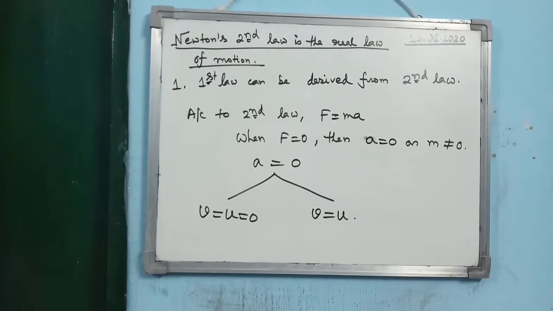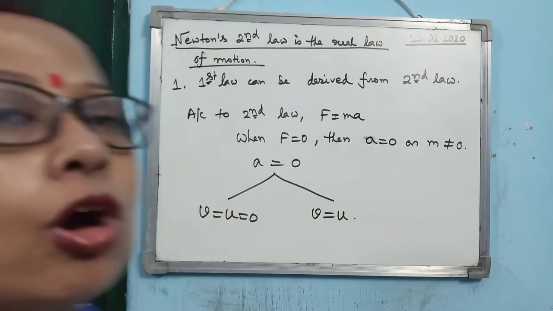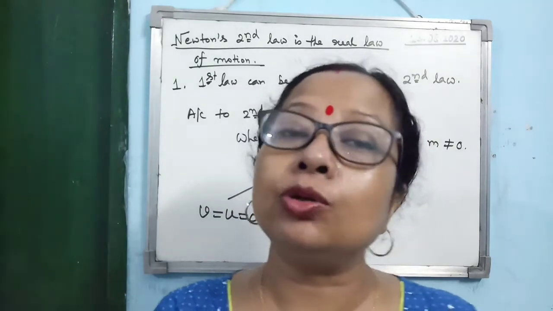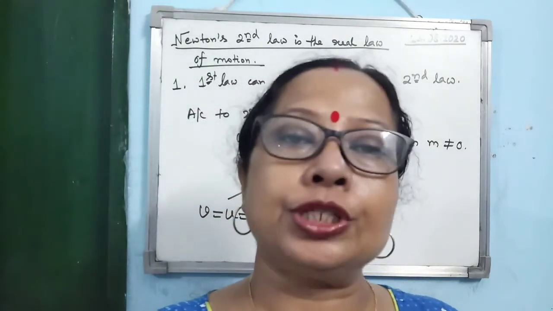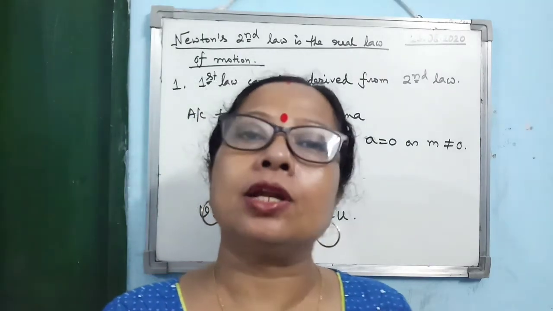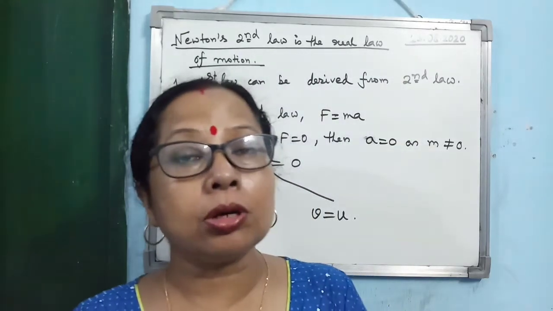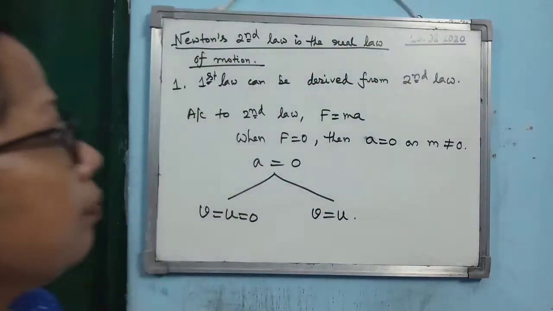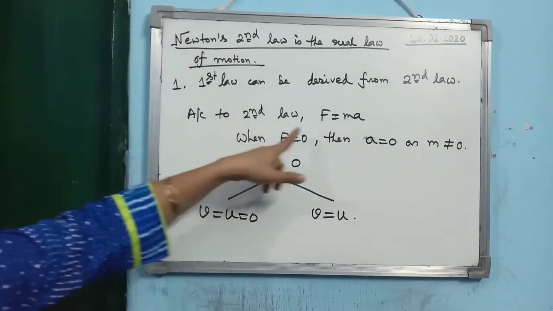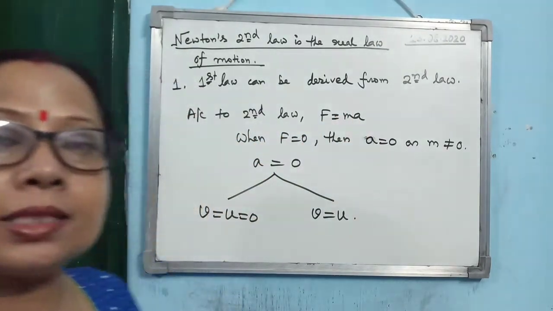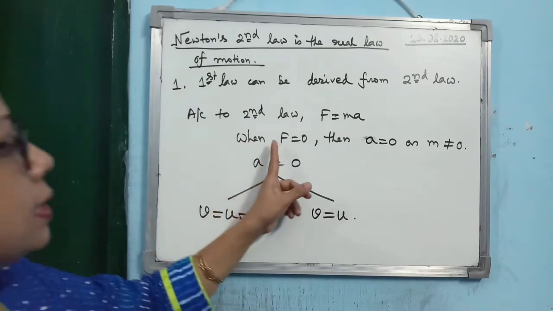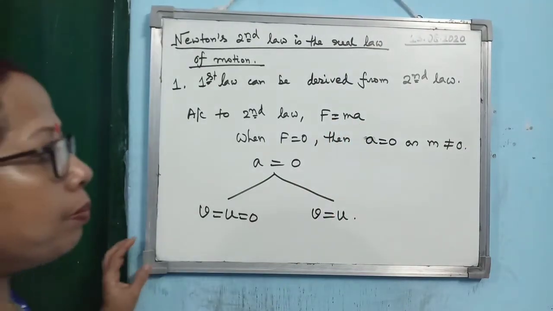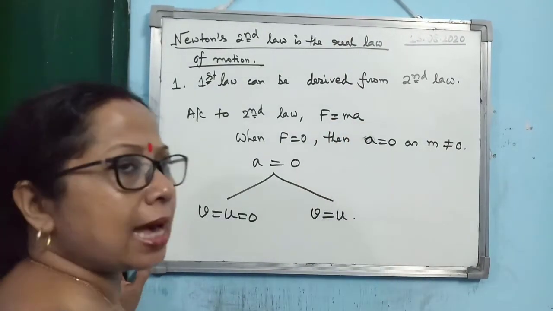Now Newton's second law is considered the real law of motion. Although Newton has given three laws, we consider Newton's second law as the real law of motion. Why? Because from the second law one can derive Newton's first law and Newton's third law also. So how can you derive Newton's first law from the second law? According to the second law, force is equal to mass into acceleration. If you consider that force is 0, it means the product of mass and acceleration is 0. But as mass cannot be 0, it means acceleration is 0.